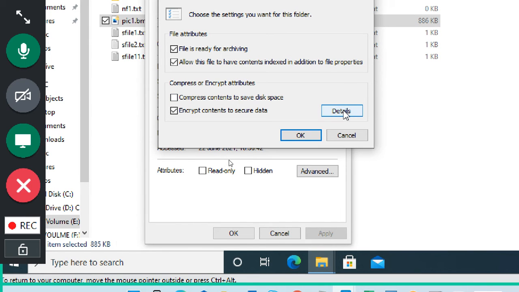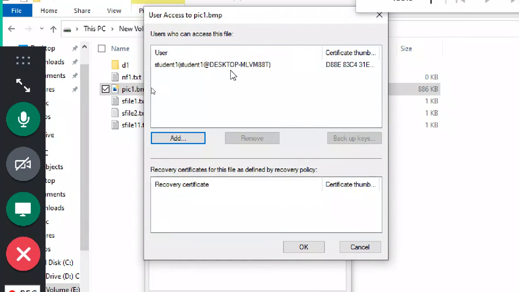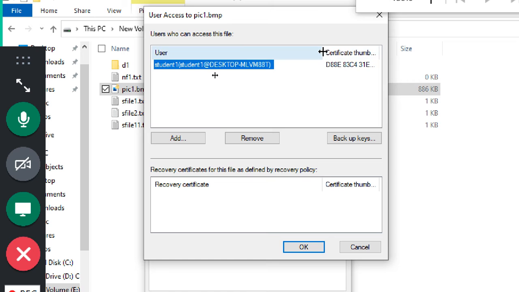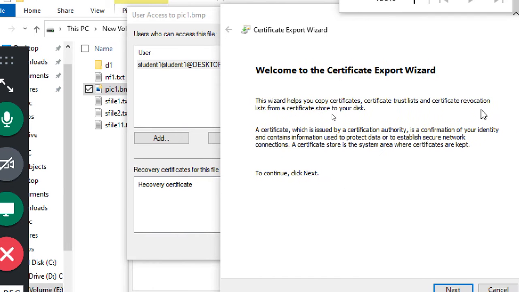Click details. Select this one. You can see the certificate thumbprint. This is data you can see. A thumbprint means it's a unique code. Using that only we are able to encrypt the data. You can see backup keys. Can you see this one? Backup keys. Click on backup keys.